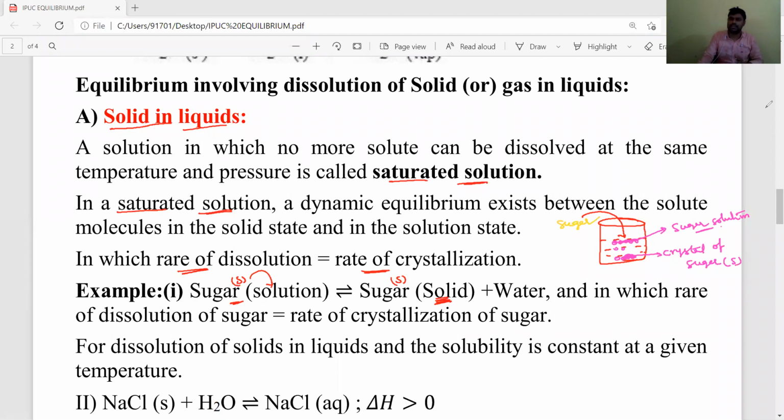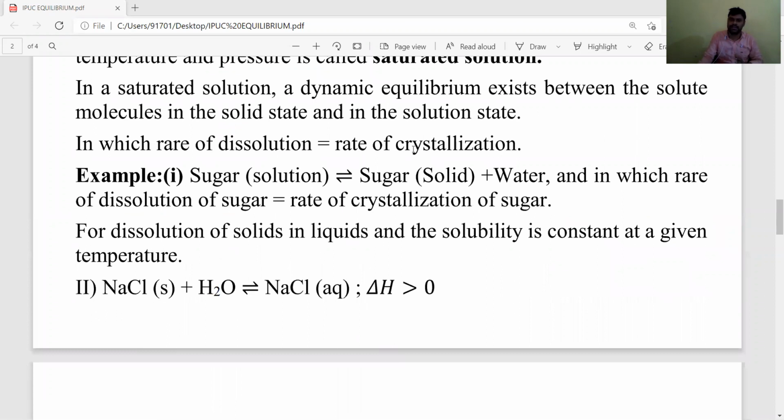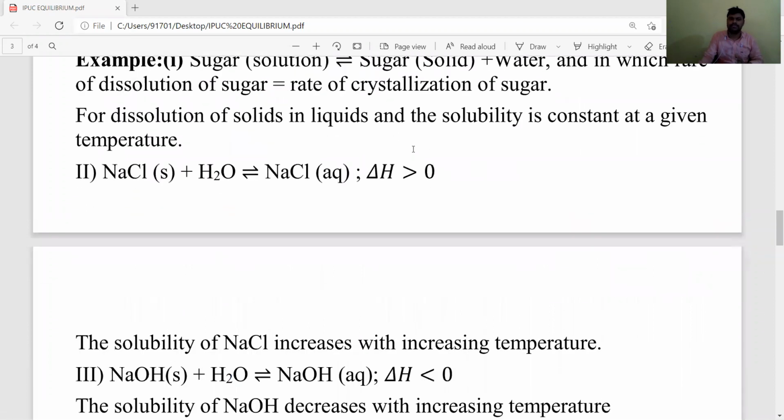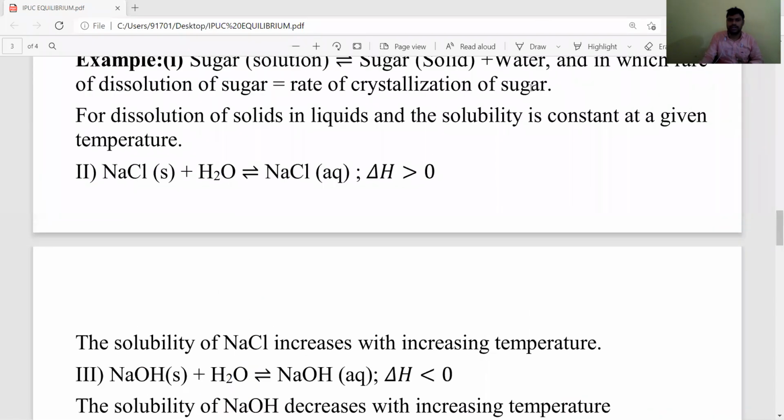Let's see one more example. In our chemistry lab, we are making so many solutions, reagent bottles. For example, sodium chloride solution we are making in our chemistry lab. Once you observe the making of NaCl solution, solid NaCl dissolves in water, then it forms a NaCl solution.